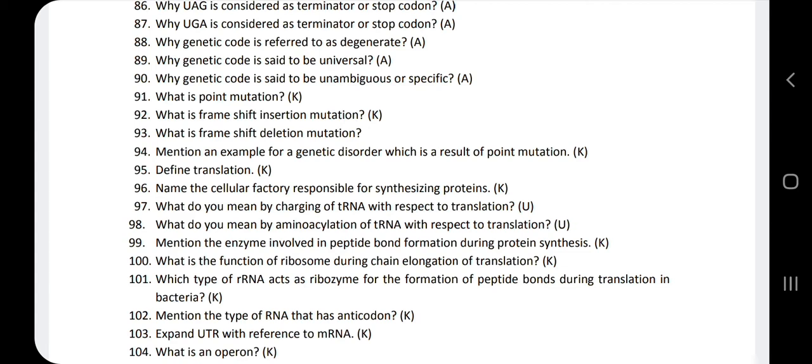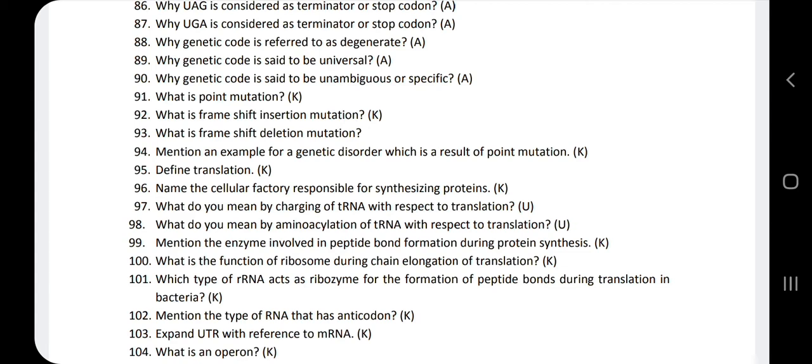Then the next question, what is a frame shift deletion mutation? It is a type of mutation that involves the deletion of nucleotides in which the number of deleted base pairs is not divisible by 3. I told you, if 9 nucleotides are there and one is deleted, then it becomes 8 nucleotides, and 8 is not divisible by 3.